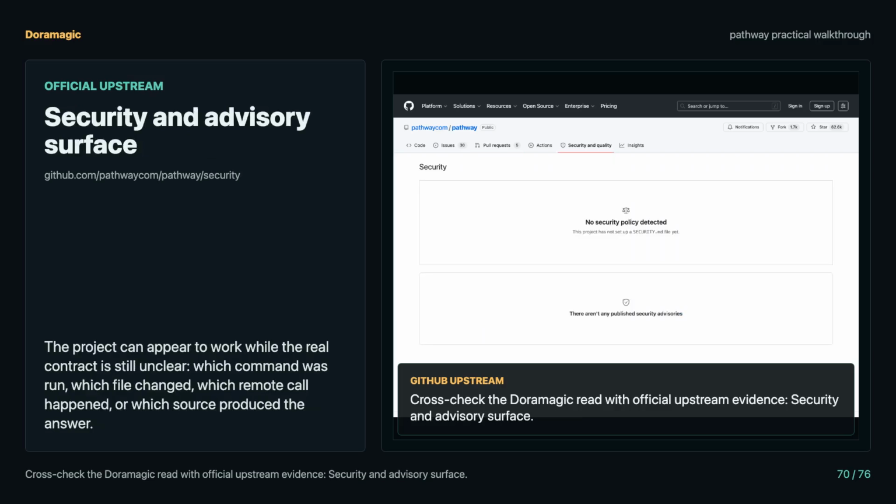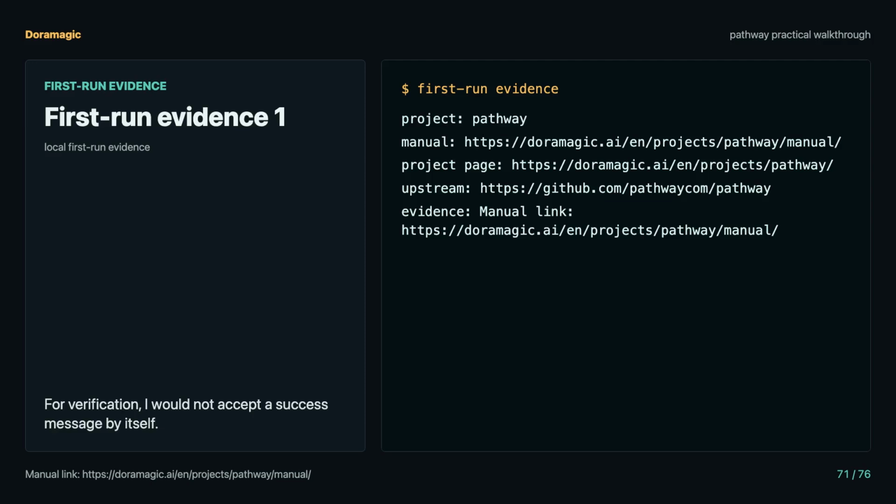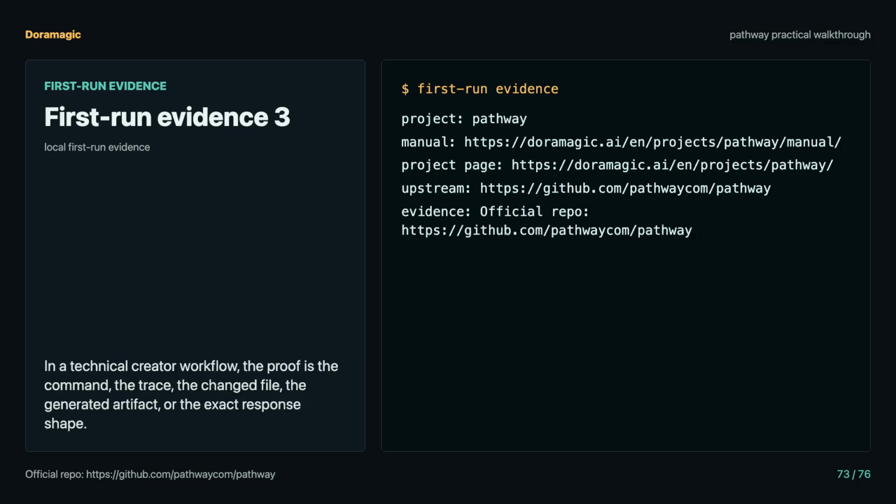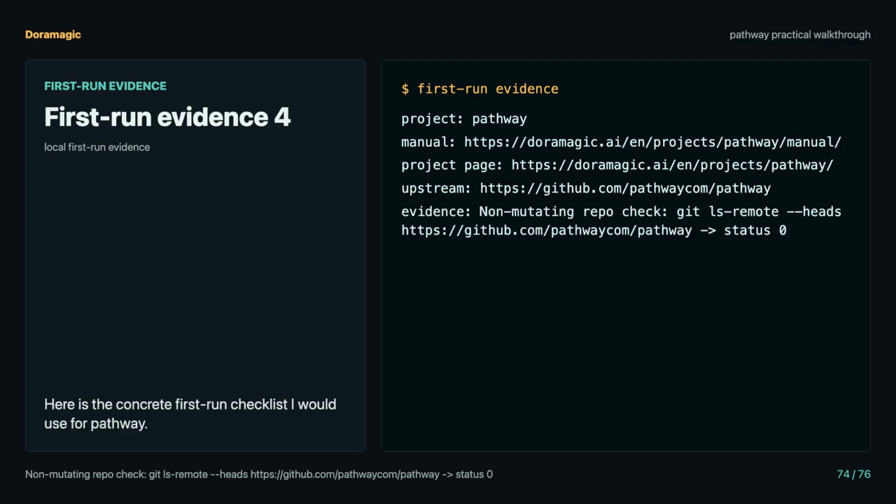I would keep the repository open while testing: https://github.com/pathway.com/pathway. Only expand after one useful pass. For Pathway, the decision is not whether the demo looks good. It is whether one narrow workflow produces inspectable, repeatable evidence.